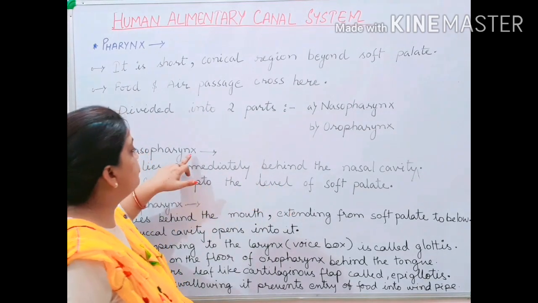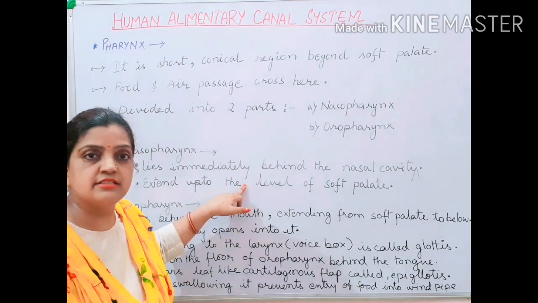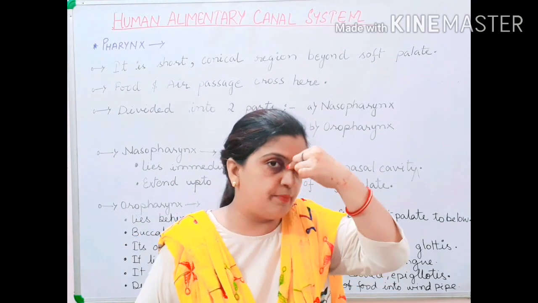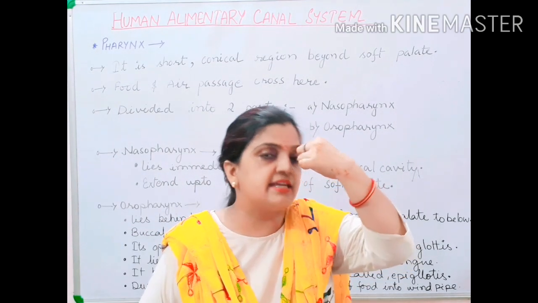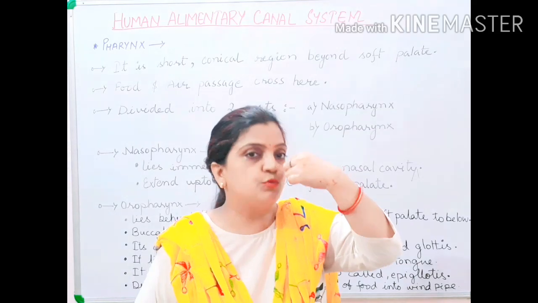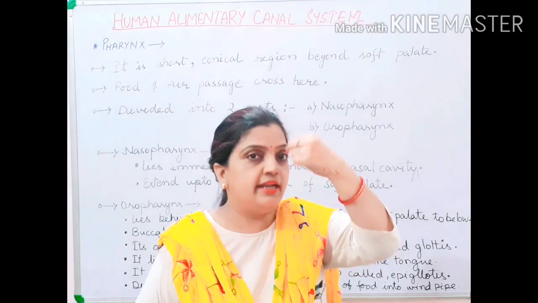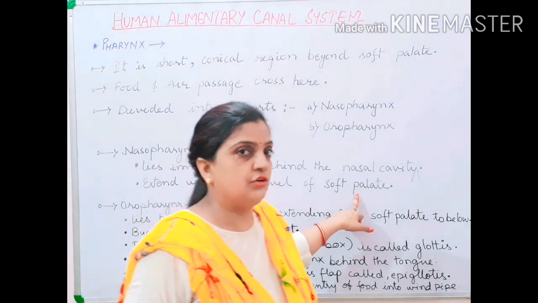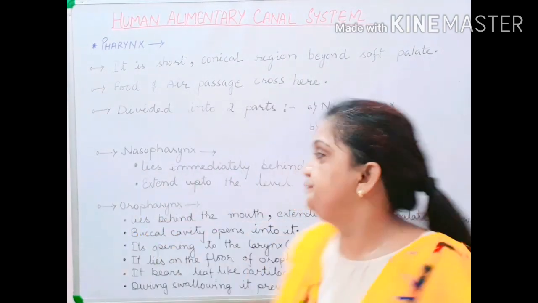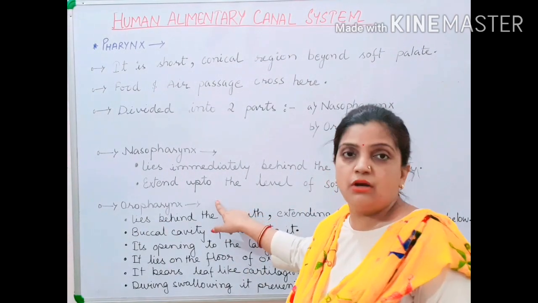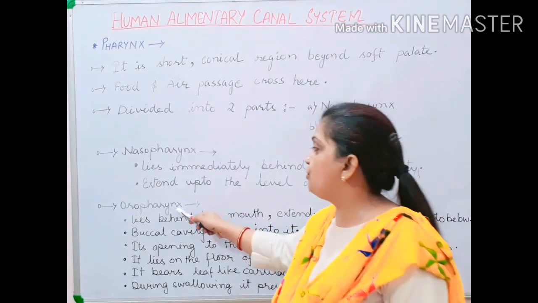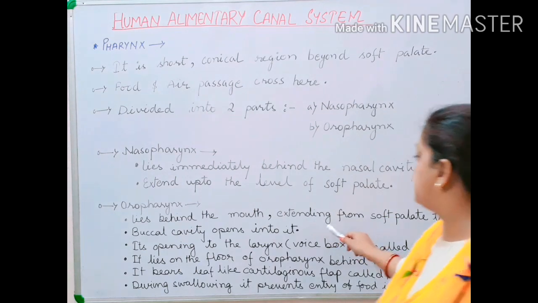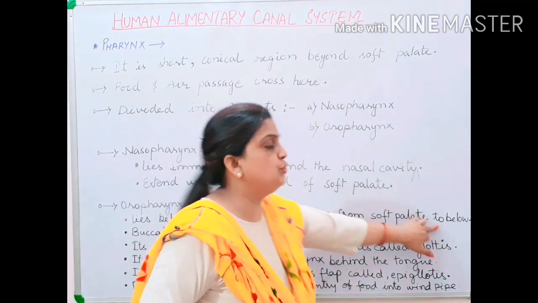So children, from where to where is your nasopharynx located? Nasopharynx is located at the posterior part of the nasal cavity and it extends down internally till the soft palate region of the buccal cavity. Now children, let us move to the oropharynx. Oropharynx lies behind the mouth and extends from the soft palate to below.